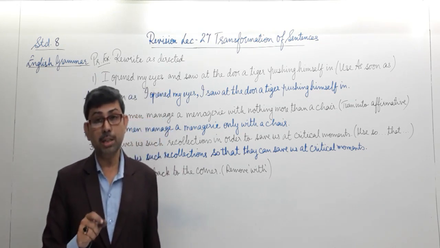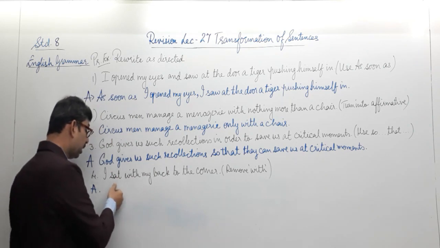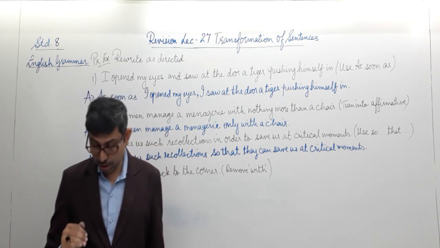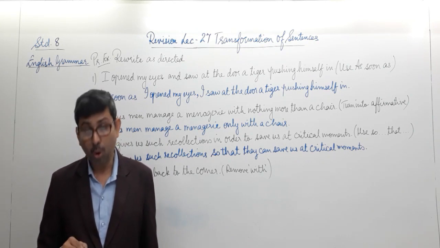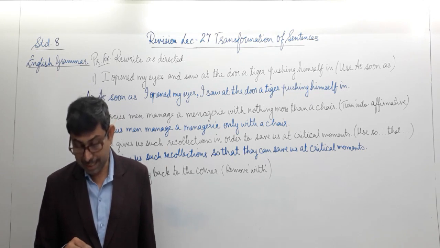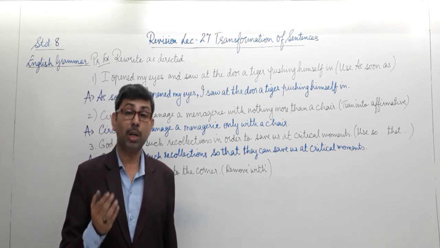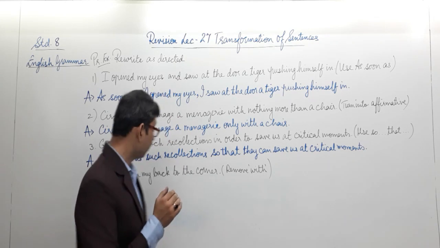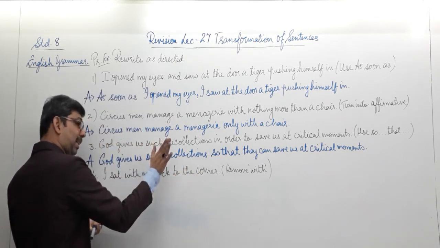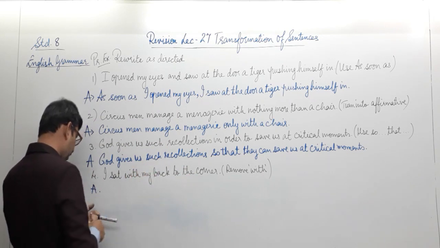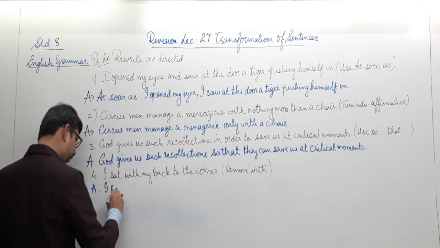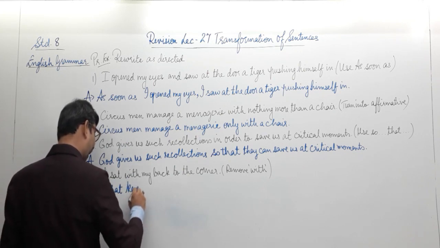So here you are going to change the word with, and you will be using the word sat, which is the verb, in a different form. So by using the ing form, I sat keeping my back. So you are inserting the ing form of the word keeping over here. So you are keeping your back in some place, isn't it, at the corner? Therefore, we will be inserting that new word over here in order to change it. I sat keeping my back.